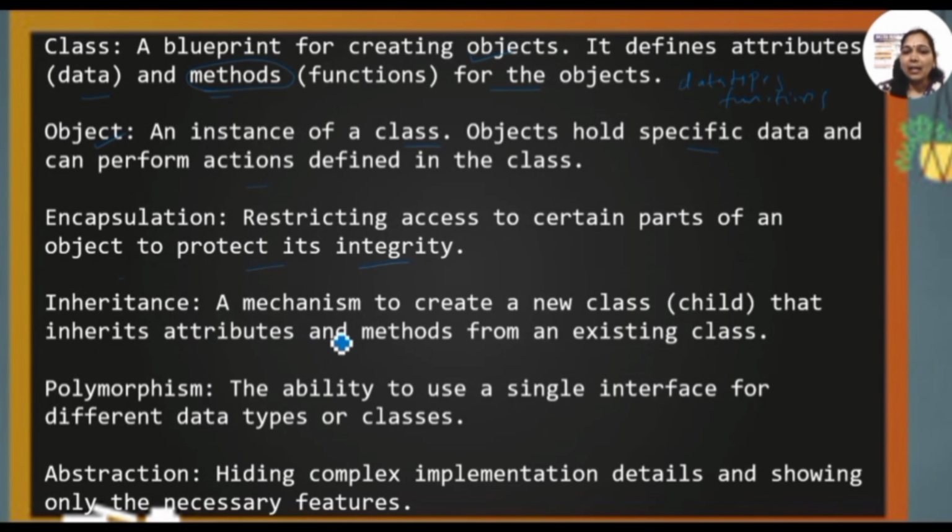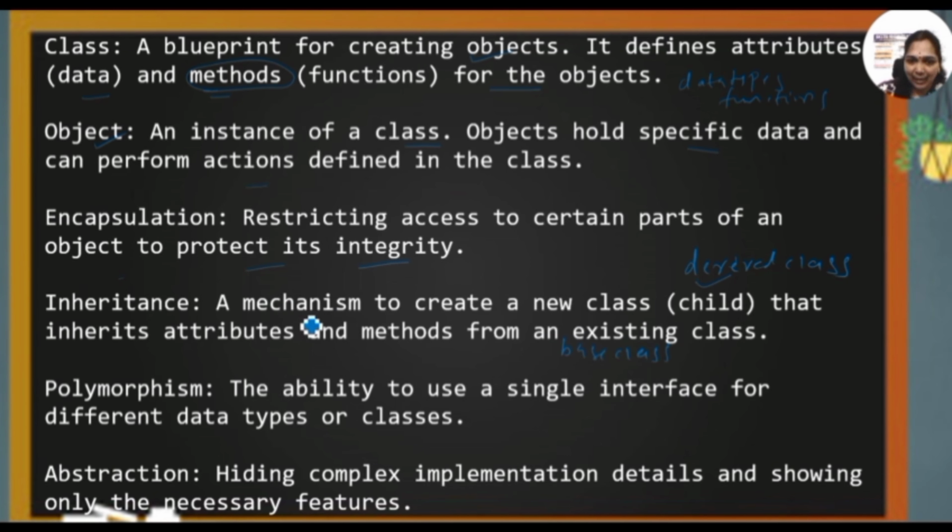Next, inheritance. Inheritance is a mechanism to create a new class from the old class. Okay. A new class is called as the child class, and this can be also called as derived class. And the old class is called as parent class, and it is also called as base class. Okay.